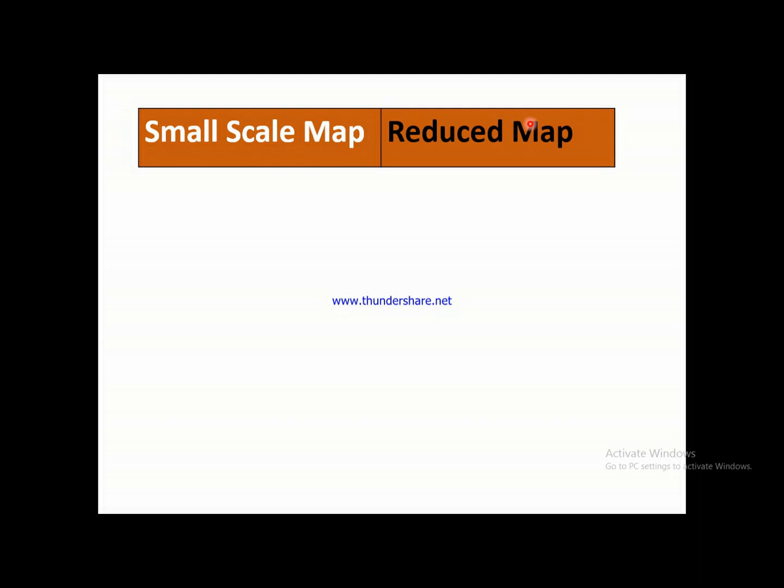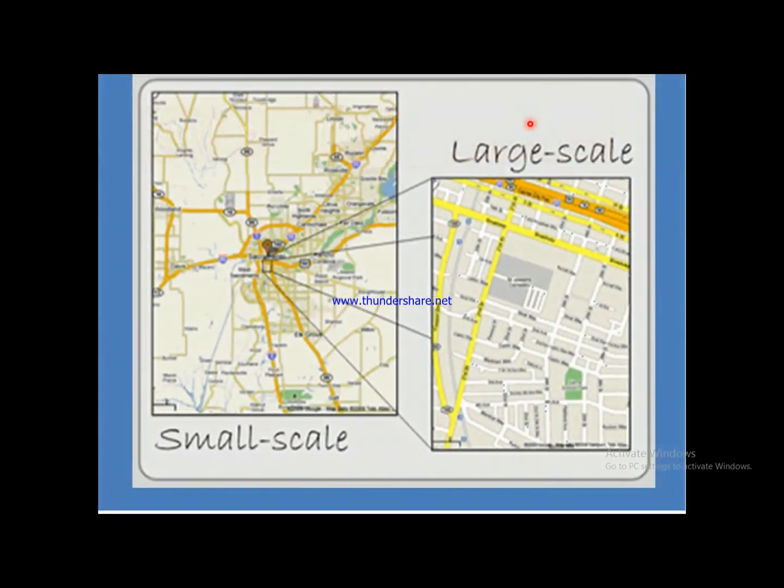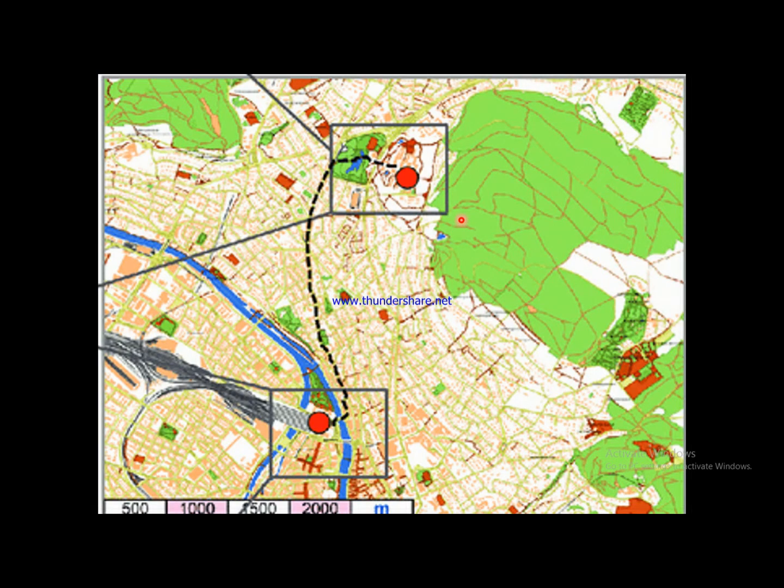Now, small scale map. This map is a small scale map in comparison to this one. This covers a larger area of the earth's surface with less details. So this is a small scale map, and now let us see what a reduction of map is.